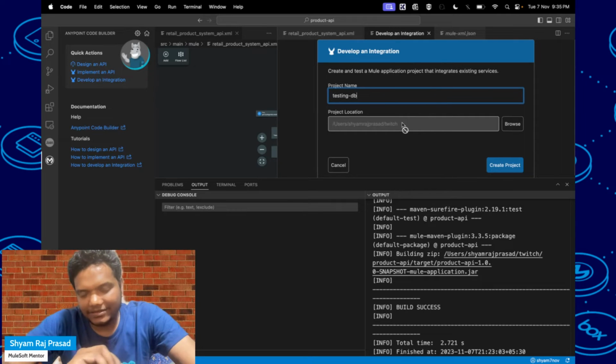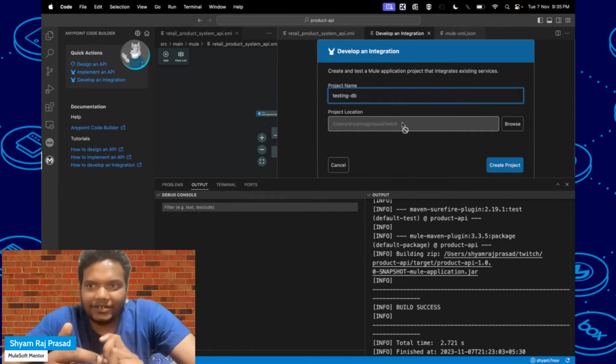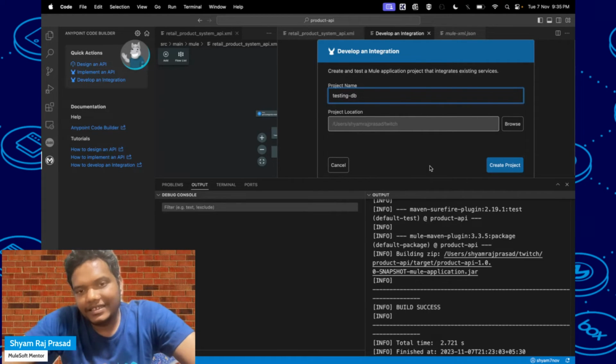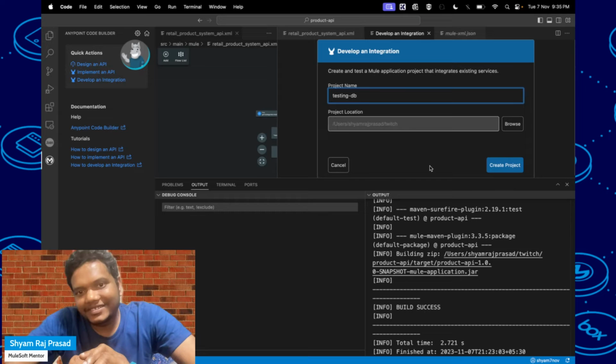I will do a sample DB connection. I will add an HTTP listener, then add a DB connection, and then query one data from that DB. When we start with hello world, we first create an HTTP listener and put hello world, then run it and test it. If it is working, then we go with the connector which we use mostly, that is database connectivity.